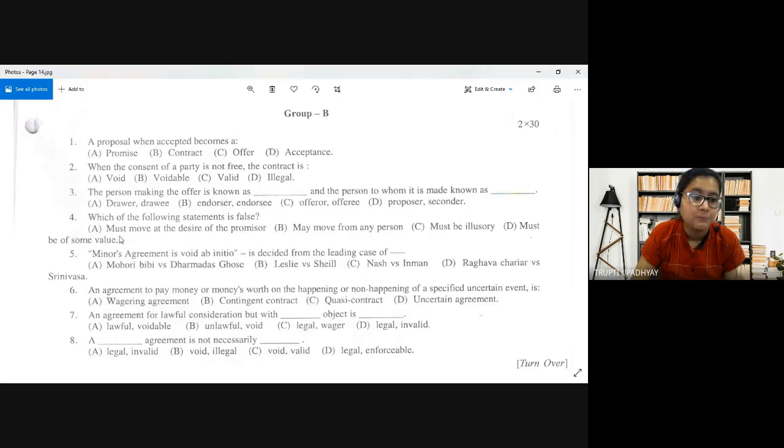Moving to the next one. The person making the offer is known as dash, and the person to whom the offer is made is known as dash. Choices: A, drawer, drawee; B, endorser, endorsee; C, offerer, offeree; and D, proposer and seconder.